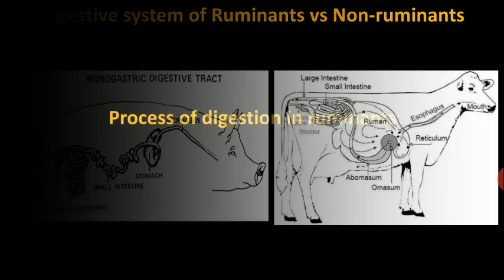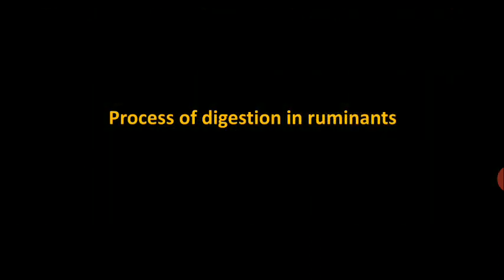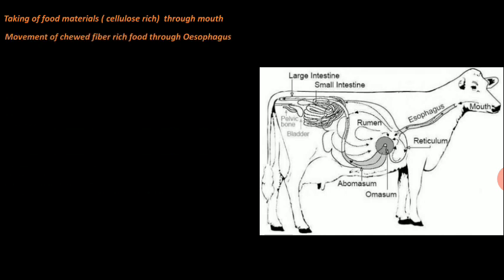Now let's see the process of digestion in the ruminants. The first step of the digestion is the ingestion. Here also the mouth, the teeth and the salivary glands are important, and after taking the cellulose rich food material, they chew and then engulf, and after that this food material by the peristaltic movement goes to the stomach.